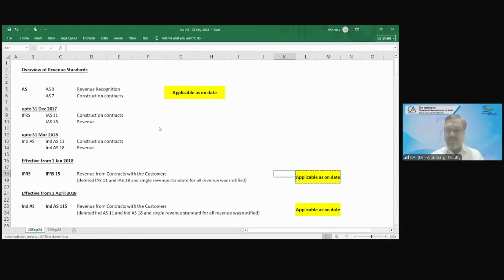Clear? Yes. Yes, sir. Very much clear. Absolutely clear.